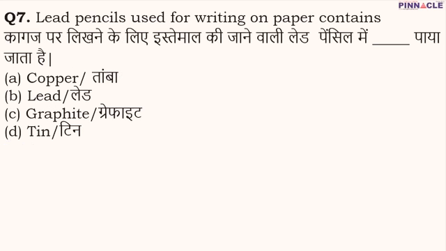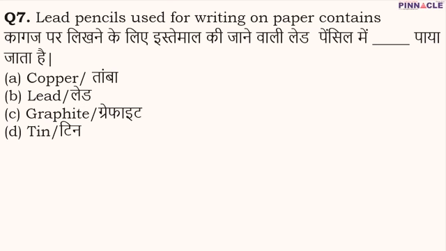So in question number 7, lead pencils used for writing on paper contain what? We all have written with a pencil during our childhood, and we all have seen that there is a black thing present in the lead pencils which we use for writing. That thing used for writing on paper contains graphite. So C is going to be the correct option.